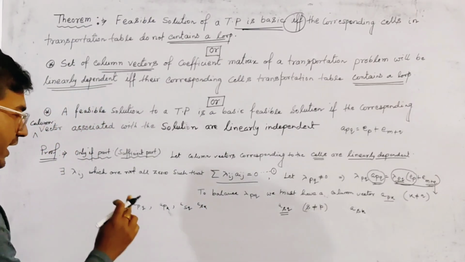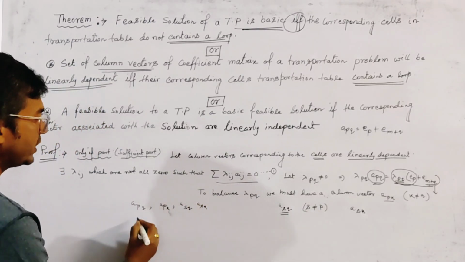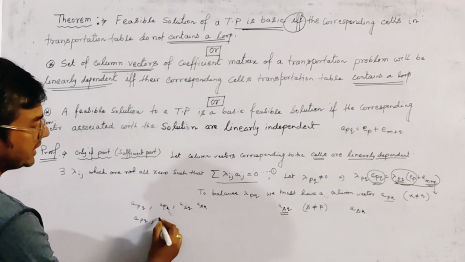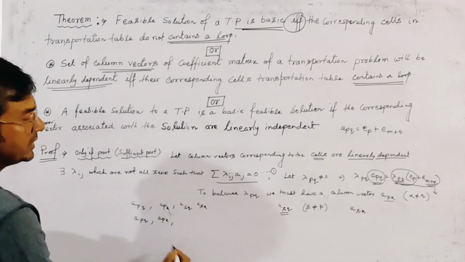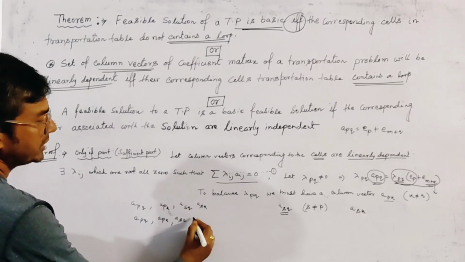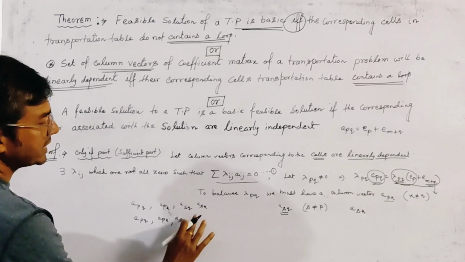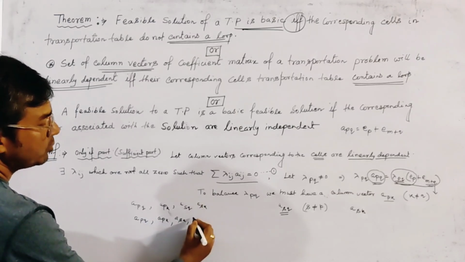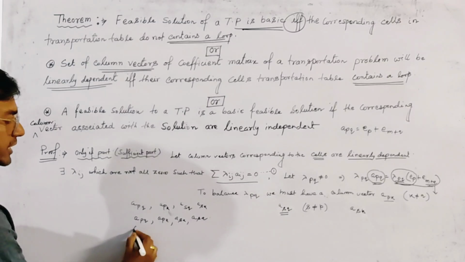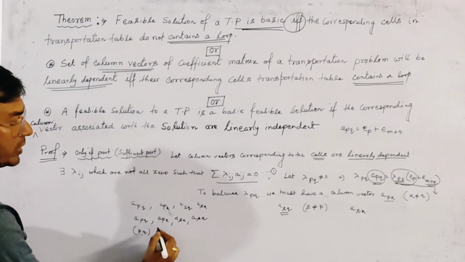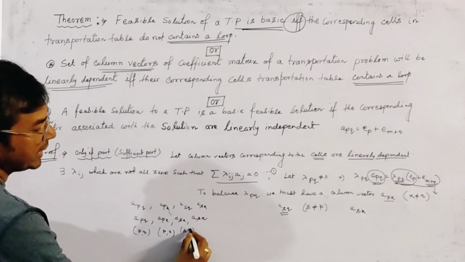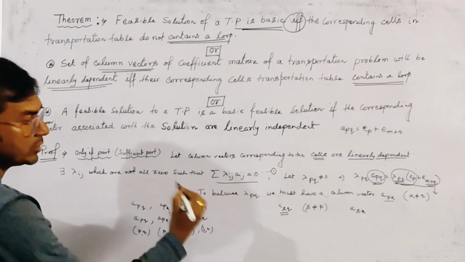And if we write in arranging order, we write a_pq first, then the second a_pk, then the third a_sk, and the fourth a_sq. And the corresponding cells are pq, pk, sk, and sq.